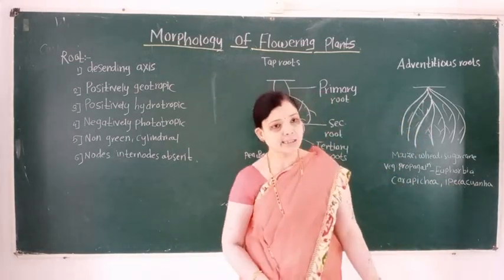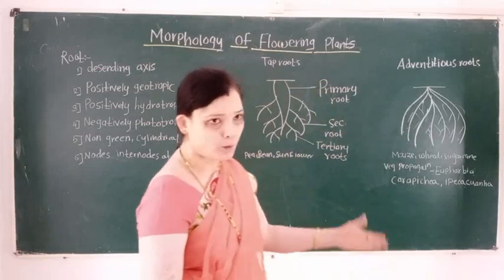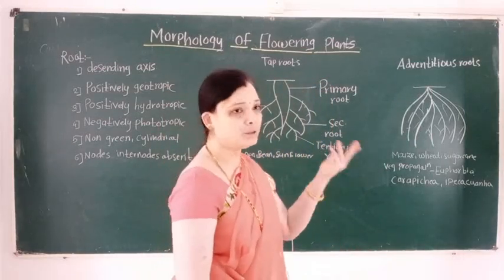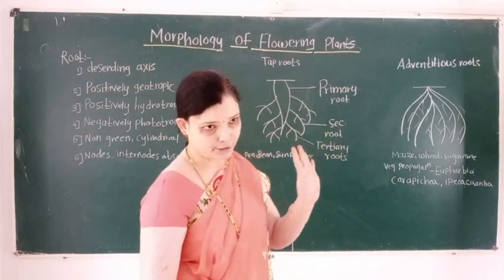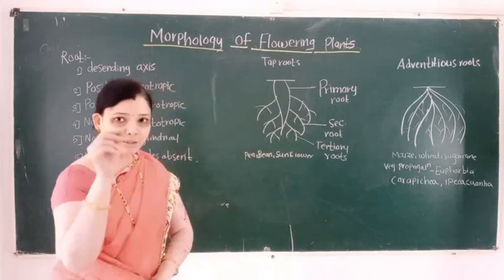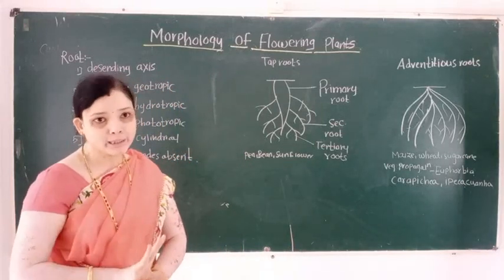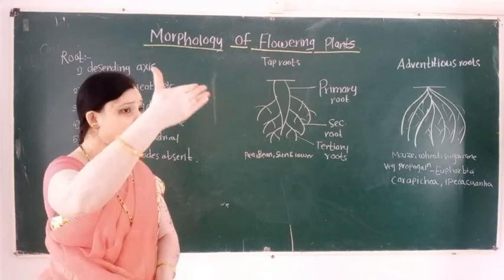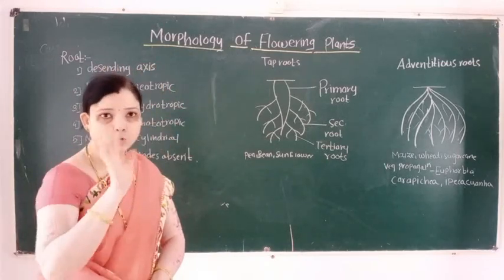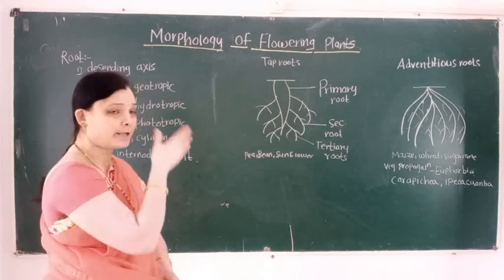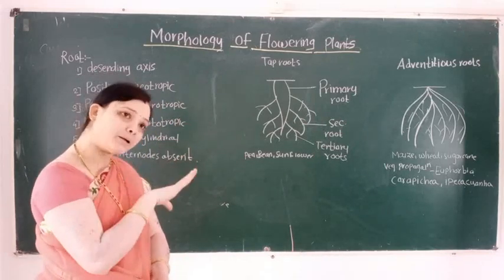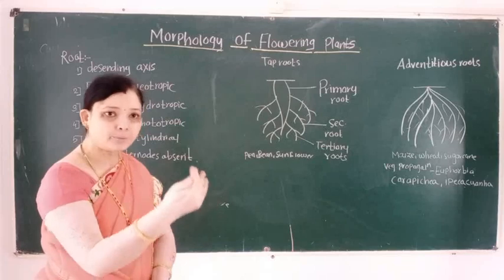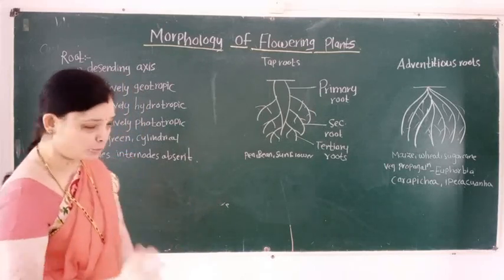So these adventitious roots perform the role of vegetative propagation. So today in this lecture we learned what is root, characteristics of root, functions of root, then the types of root and the difference between taproot and adventitious roots.